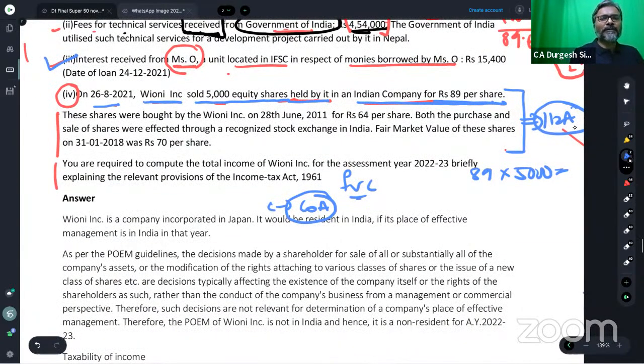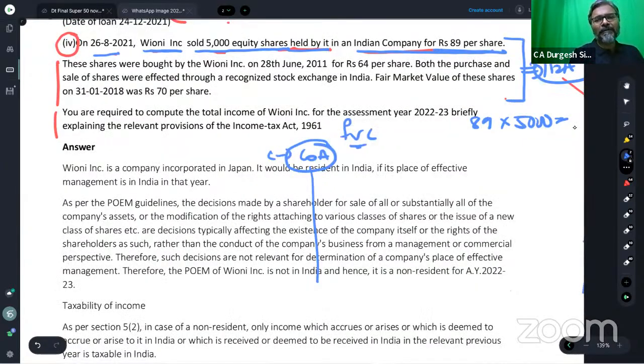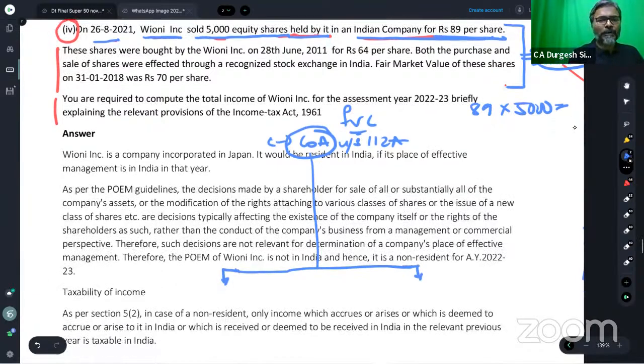This is how you do the cost of acquisition. Cost of acquisition in 112A has to be done in two following steps. And what are the two following steps, students, for the cost of acquisition? These are the two following steps.